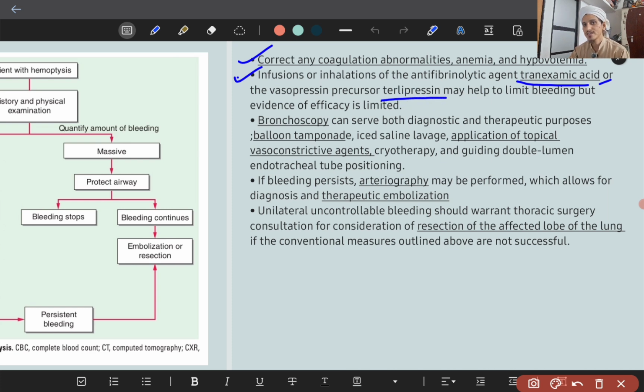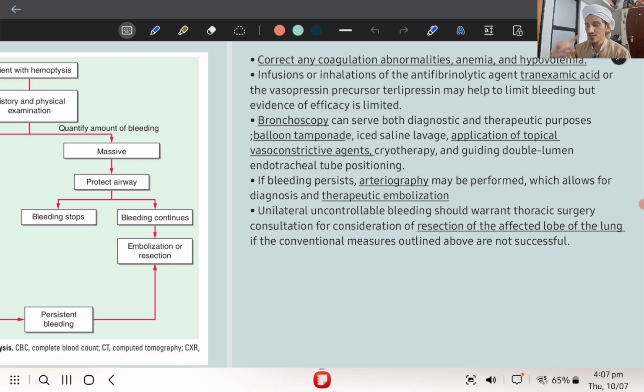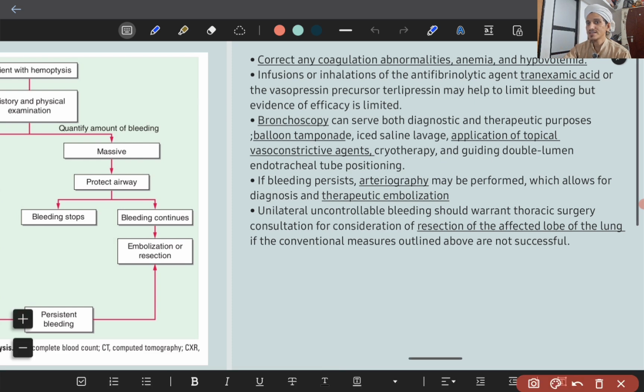You can try these drugs, antifibrinolytic drugs like tranexamic acid injection, available in the form of injection in medical stores. Now, in massive hemoptysis, if the bleeding is settled by these measures only, don't go forwards. If it is not settled and there is persistent bleed, then you go for bronchoscopy.